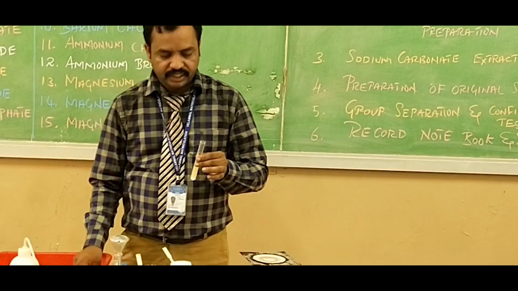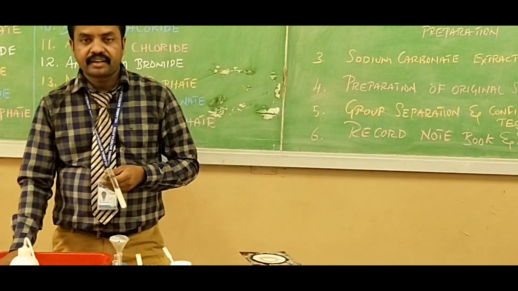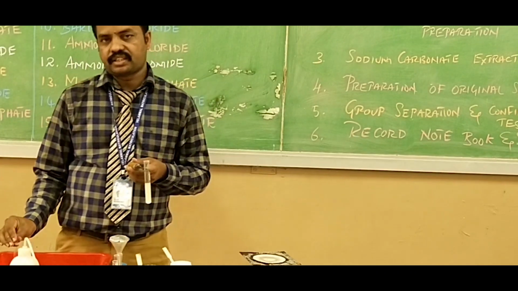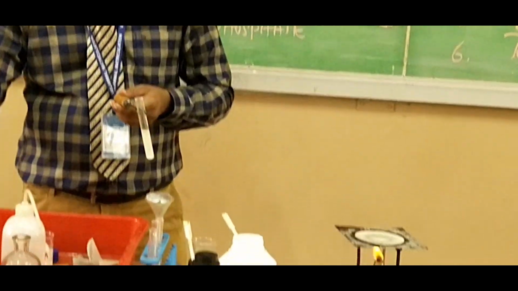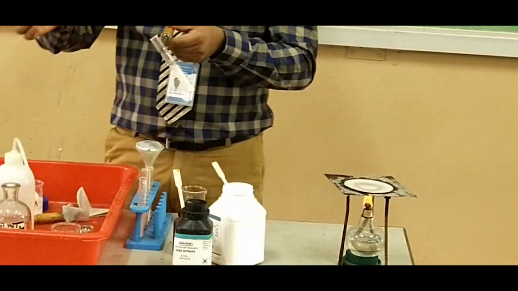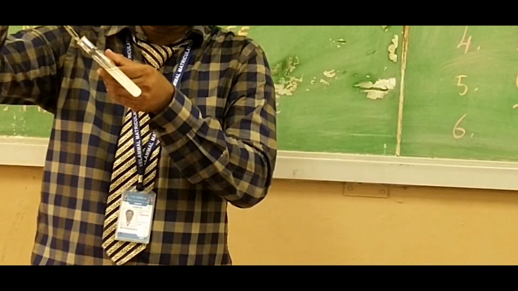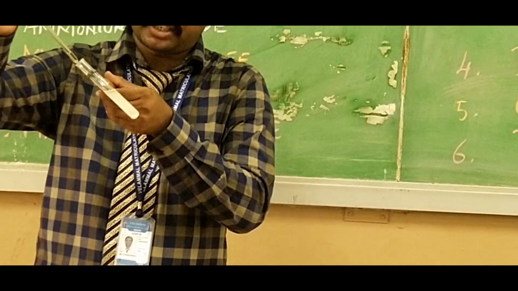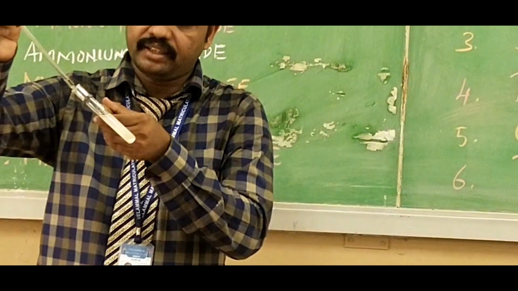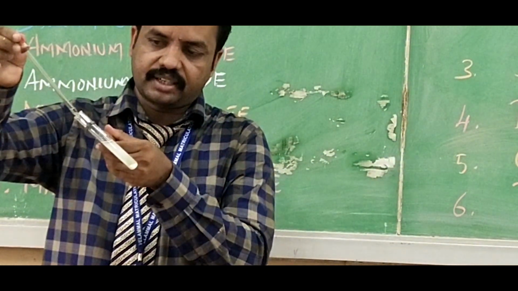Now the next step is very important. After this we have to add concentrated sulfuric acid along the sides of the test tube. Then only the product is formed. So I am adding it now along the sides of the test tube, slowly, the concentrated sulfuric acid.